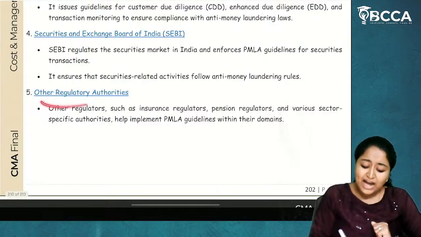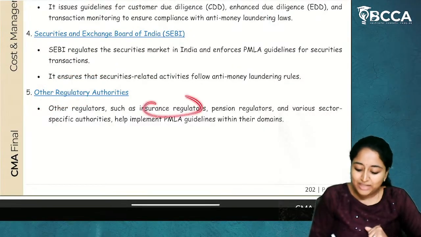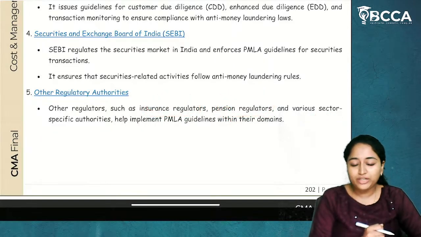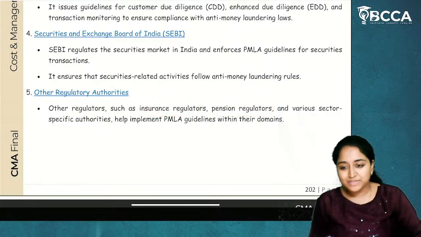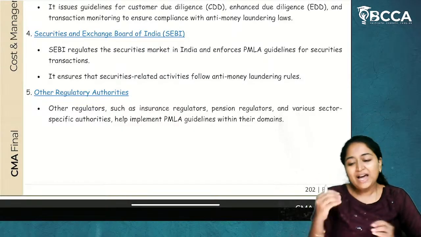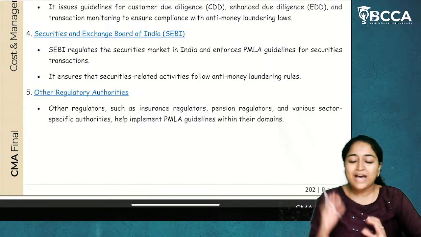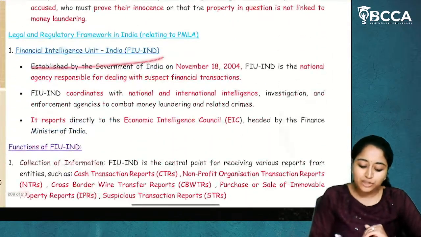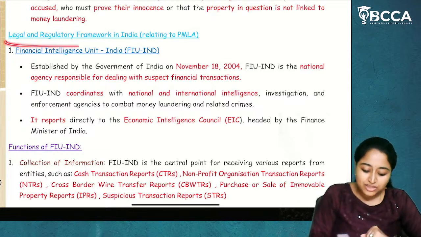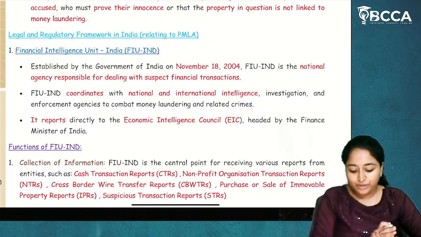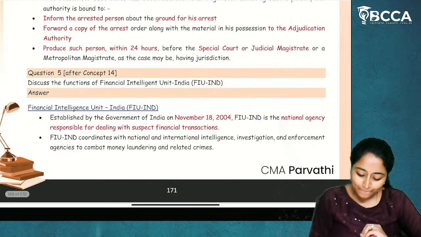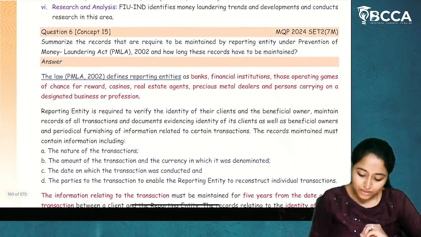And then similarly, other regulatory bodies like insurance regulators, pension regulators, and various sector specific authorities, under their own circumstances, will work on the regulations which they have, and they will work on the transaction reports. Those transaction reports will be given to the Financial Intelligence Unit of India. I hope it is clear. So this is about the legal and regulatory framework of India relating to money laundering. So I hope it is clear.